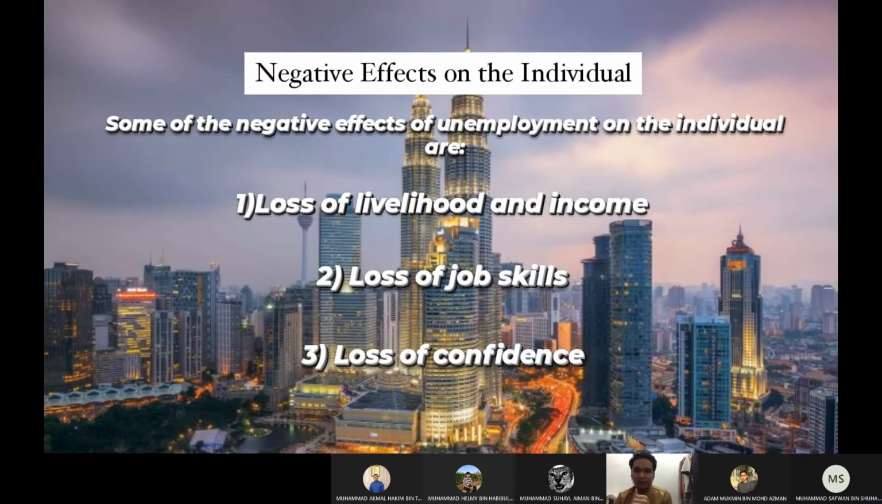Negative effect on the individual. Some of the negative effects of unemployment on the individual are loss of livelihood and income, loss of job skill, and loss of confidence.